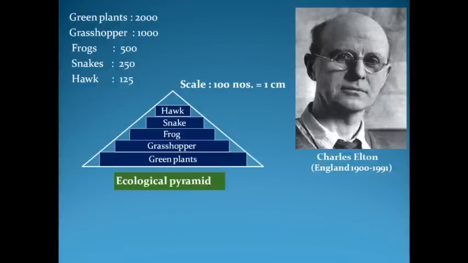That's why Charles Elton named these graphs ecological pyramid graphs. These graphs are used for representing data collected from the ecosystem during studies related to structure and function. So these ecological pyramid graphs can be made to represent data related to the population of living organisms in different food chains.